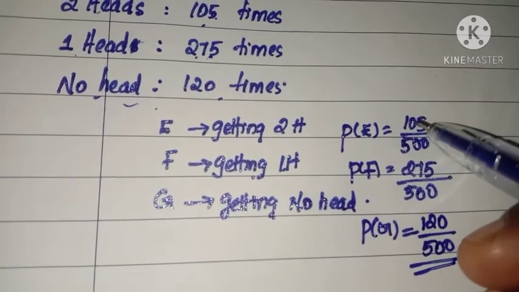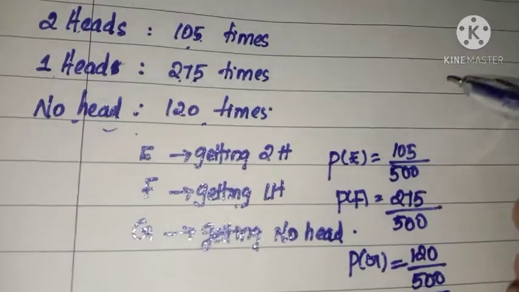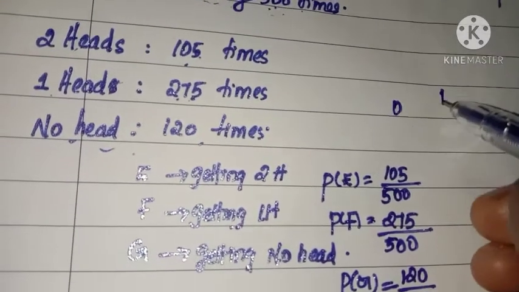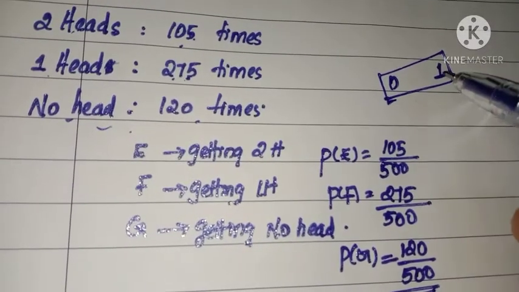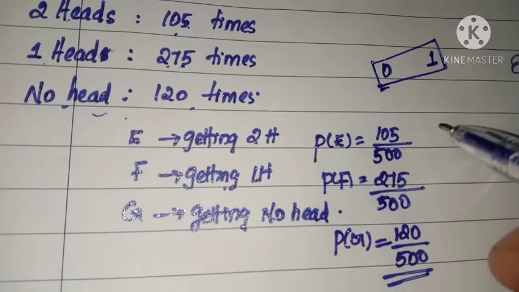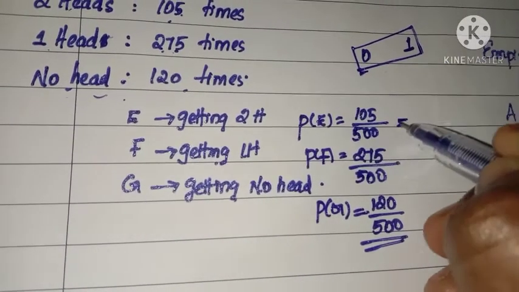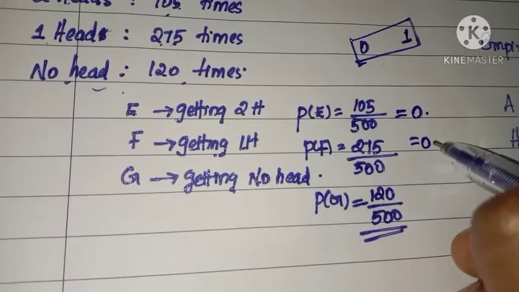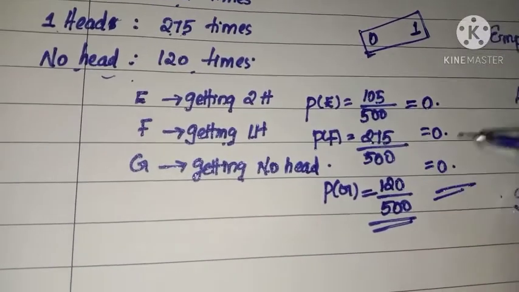Now using a calculator, you can verify that these values are always between 0 and 1. You never get less than 0 or more than 1. That is a specialty of probability values. You will get an answer of the form 0 point something. So no need to simplify, you can write it as such.